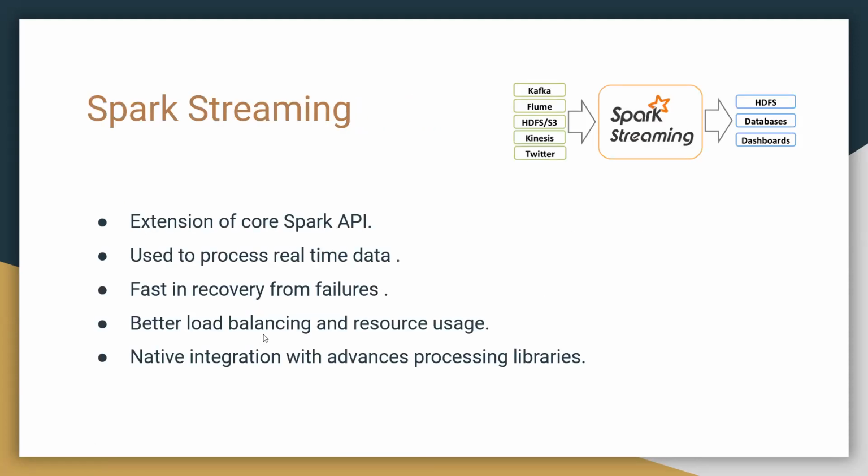Apache Spark basically provides two ways of working with streaming data: Spark streaming and Spark structured streaming. Spark streaming is basically an extension of the core Spark API. Spark structured streaming is a distributed and fault-tolerant streaming engine that enables processing data in real time.